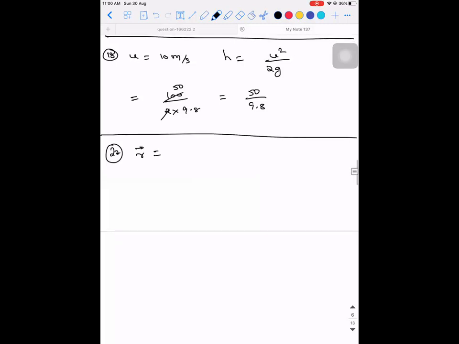3t i cap minus 2t square j cap, plus 4k cap. It is in meter, right? They're asking you the velocity and acceleration, first just velocity and acceleration as a function of time. dr vector divided by dt will be equal to 3 into derivative of time with respect to time, dt by dt is 1. Actually I'll write an extra step, no issue. So 3 into derivative of time with respect to time i cap minus 2 into derivative of t square with respect to time.